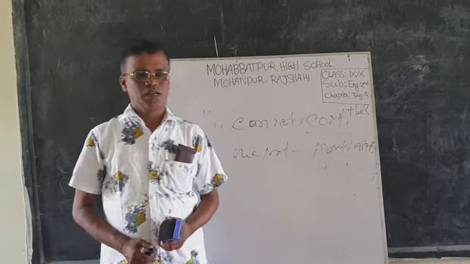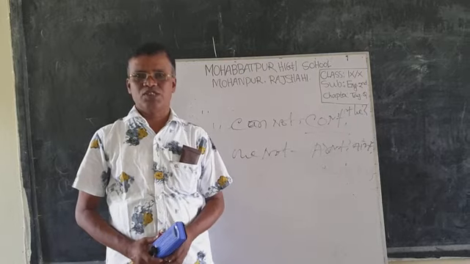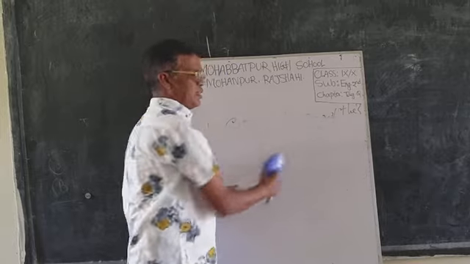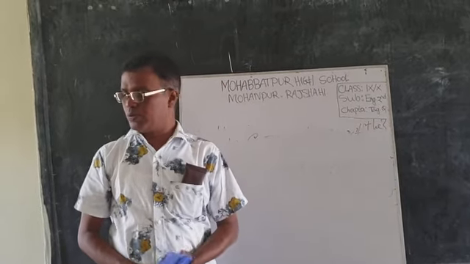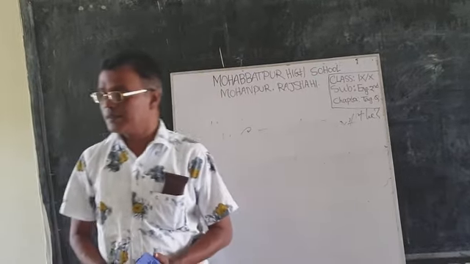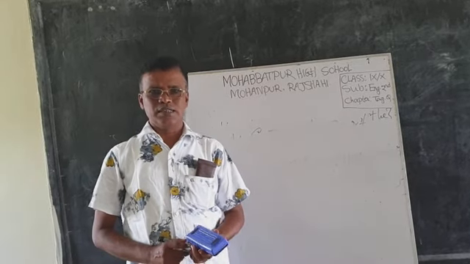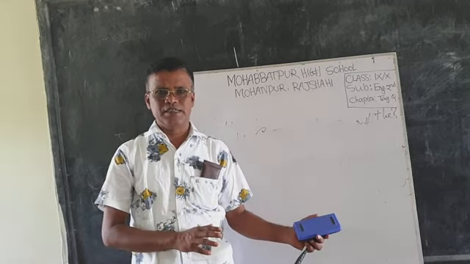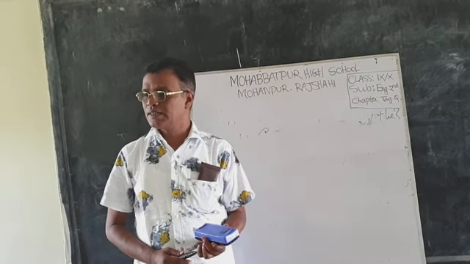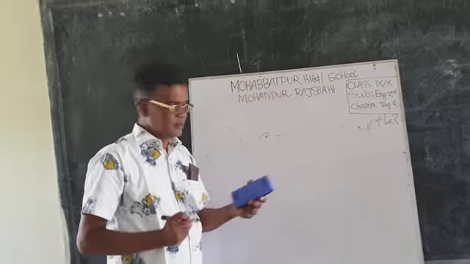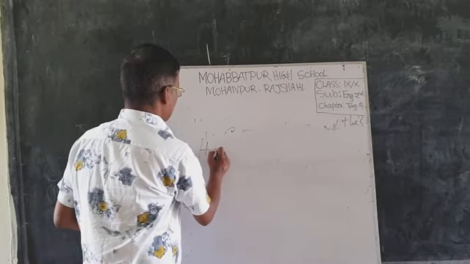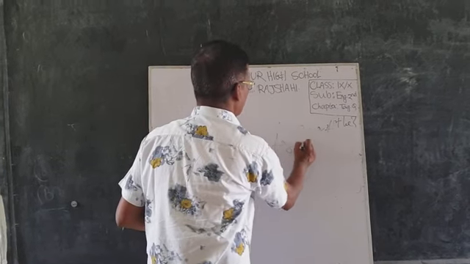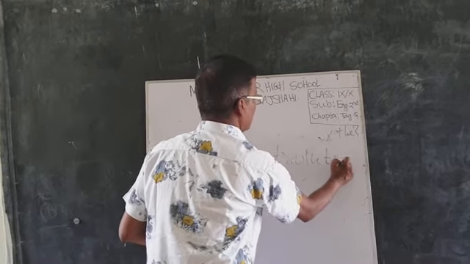Dear students, how to form a tag question? The structure is: if the statement is positive, the tag is negative; if the statement is negative, the tag is positive. For example, Hasan is a truthful boy.